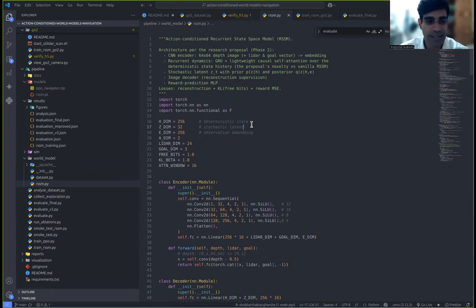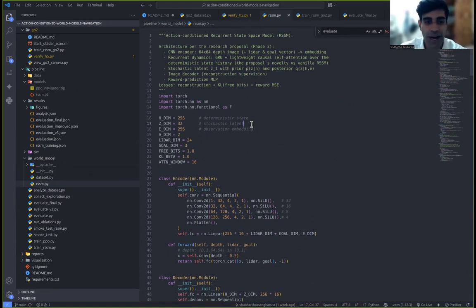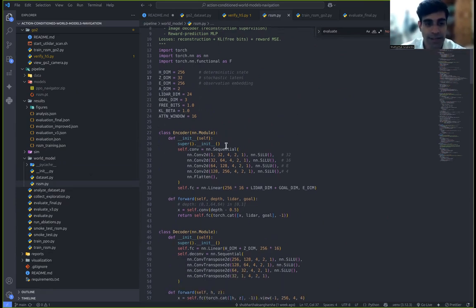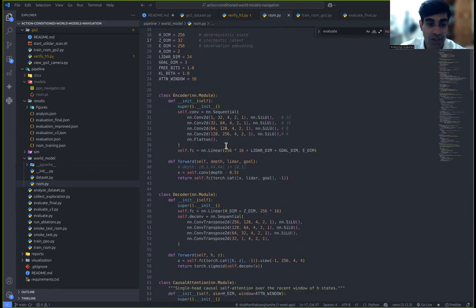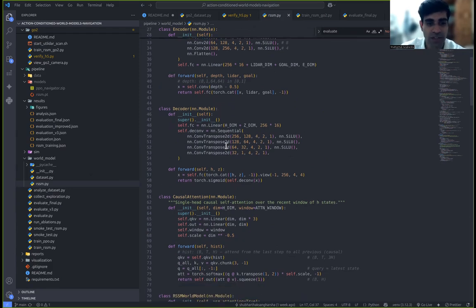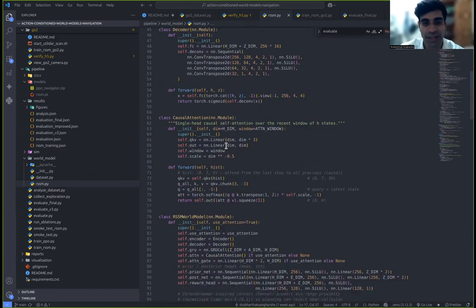Now, this is the world model setup, the RSSM training, and this is the whole world model file in one file. At the top, we can see the dimensions: a 256-unit deterministic state and a 32-dimensional stochastic latent. It points out three things: the GRU cell that drives the deterministic path, the causal self-attention module layered on top of it, and the proximity head, a Chrono-Dreamer inspired addition that predicts the closest LiDAR range, so the CEM planner does not reject it.